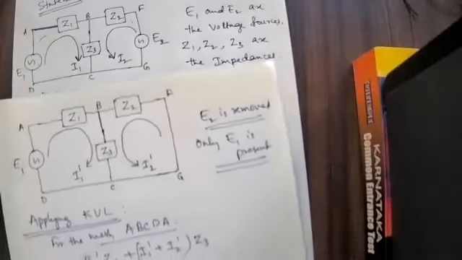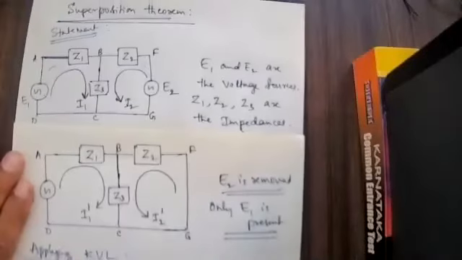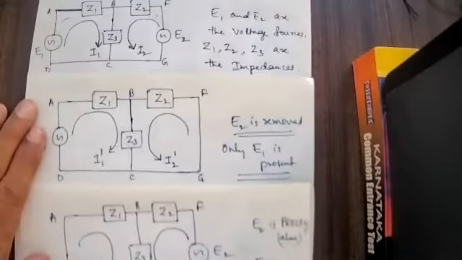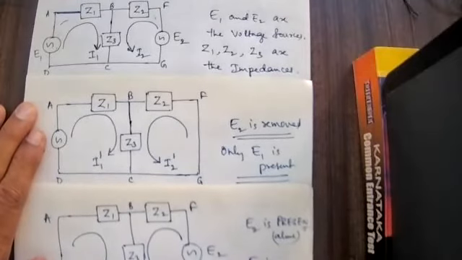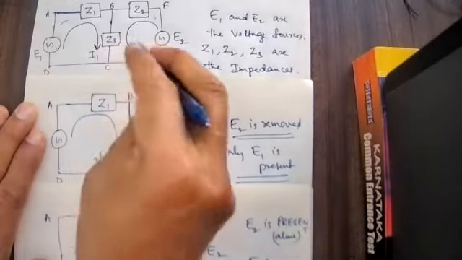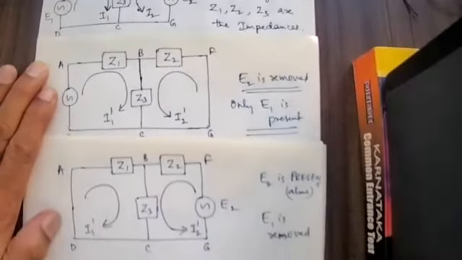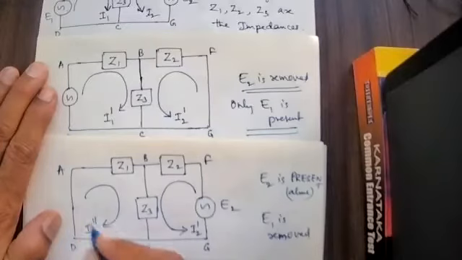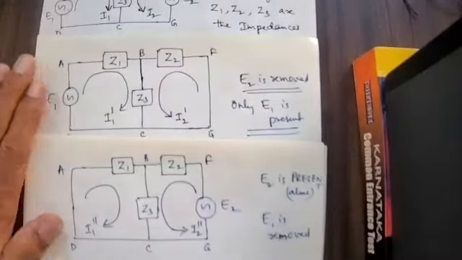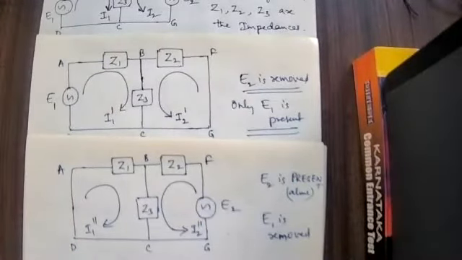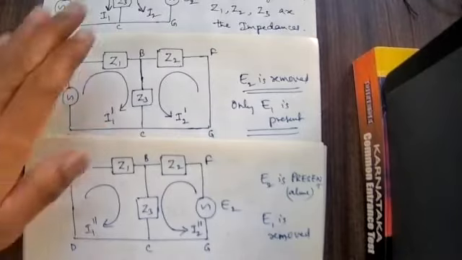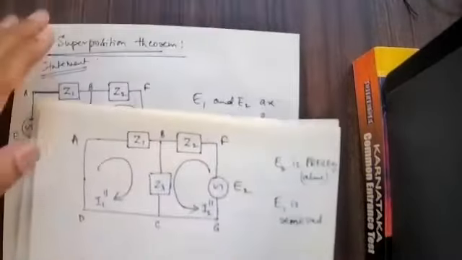See the second diagram, the first diagram and the second diagram: I already chose these. I cannot write I1 or I2 dash here. Therefore, I will take I1 double dash and I2 double dash. This is for the third one, number 3.